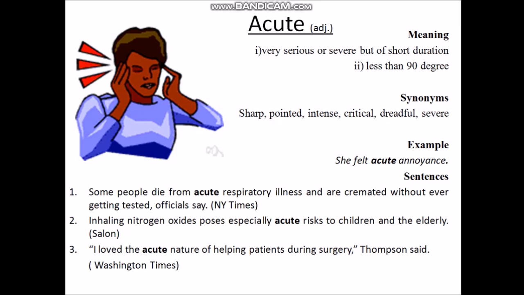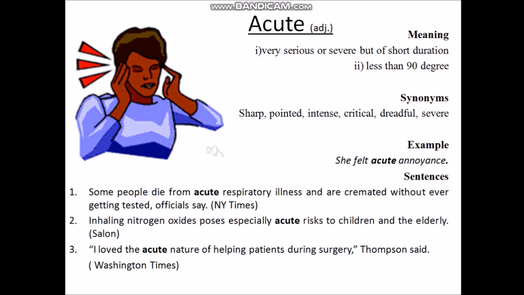Now move on to the example. She felt acute annoyance. That means she is feeling a very intense hate. Annoyance means hating something. So see here how a lady is feeling acute because of the outside disturbance. I share the relevant picture. So now move on to the sentences.